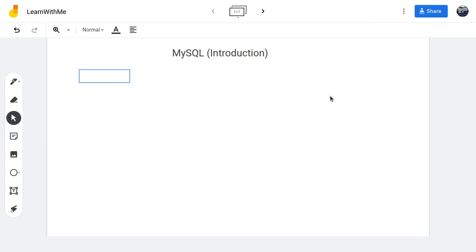So I want to talk about MySQL in this section in such a manner that even the one who is hearing about it for the first time will understand or have a good understanding of what it is and how it is used. What it is used for or how it is used.